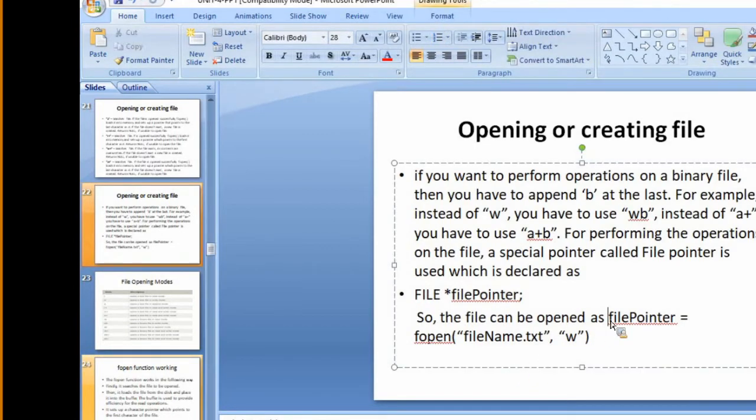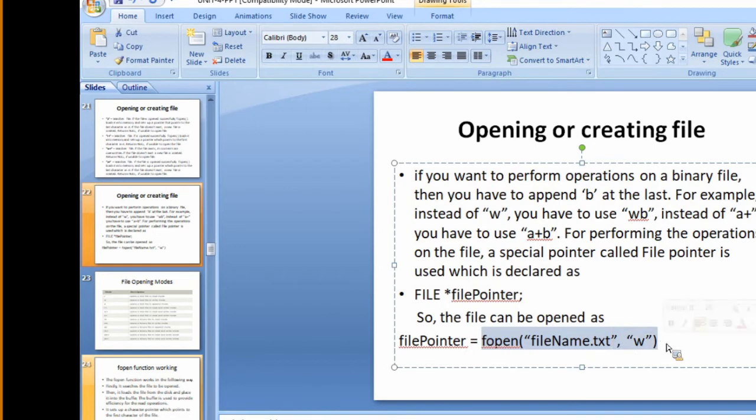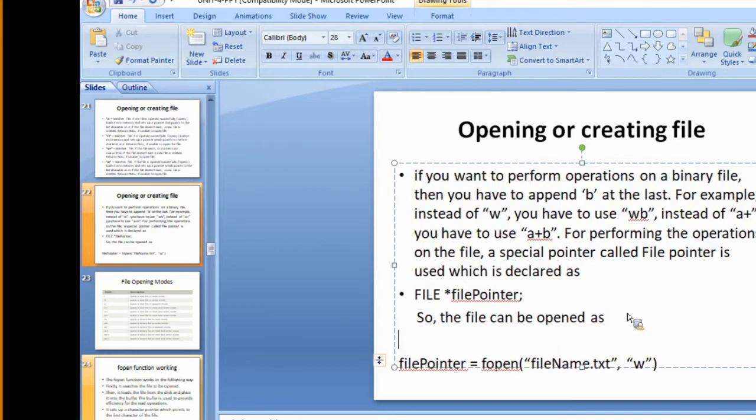The syntax will be like this: file pointer is equal to fopen, file name.txt and mode. It will be fopen followed by the file name, followed by the mode. Mode means whether you are opening that particular file in read mode, write mode, or append mode. It depends on the purpose of opening the file.